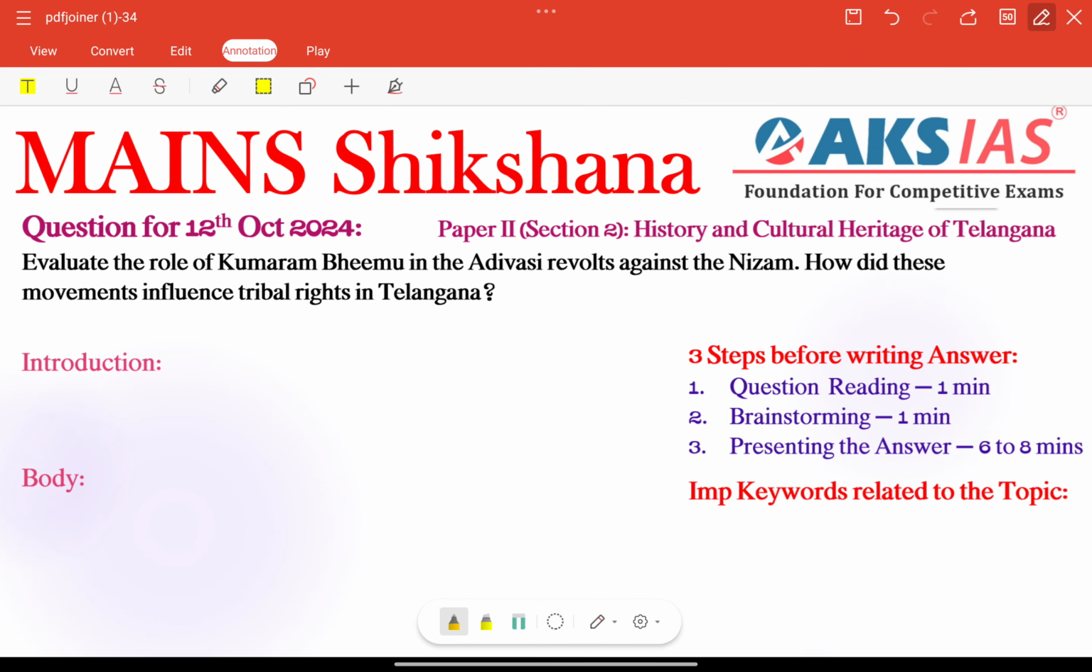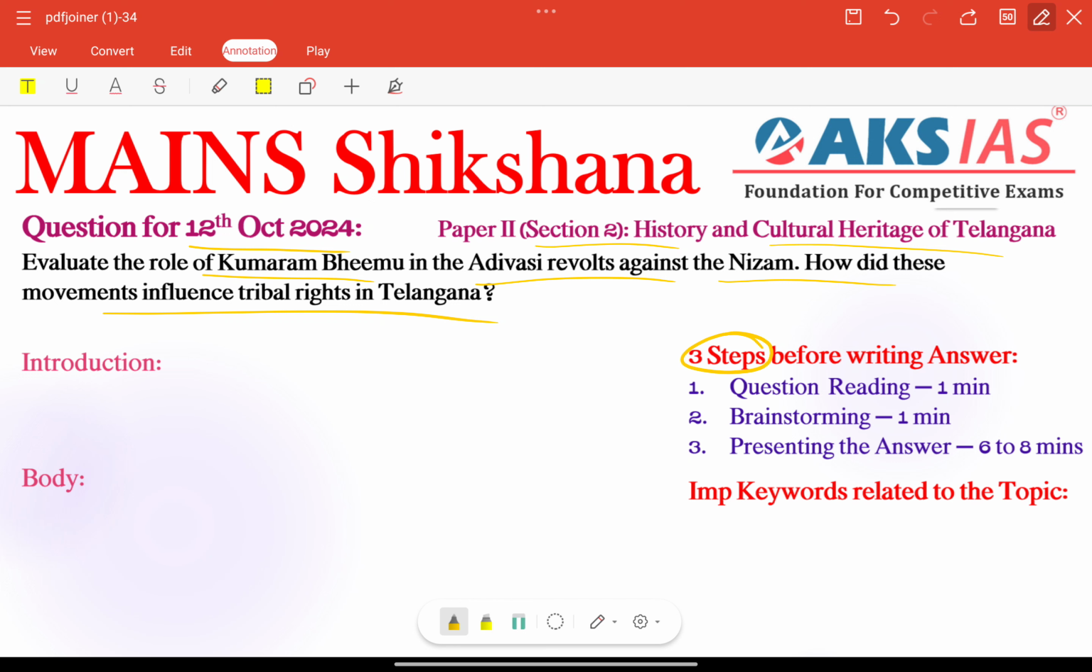Next, check today's question for 12th October 2024, paper 2, section 2, history and cultural heritage of Telangana. Evaluate the role of Komaram Bhim in the Adivasi revolts against the Nizam. How did these movements influence tribal rights in Telangana?